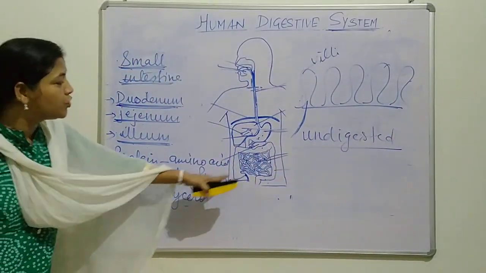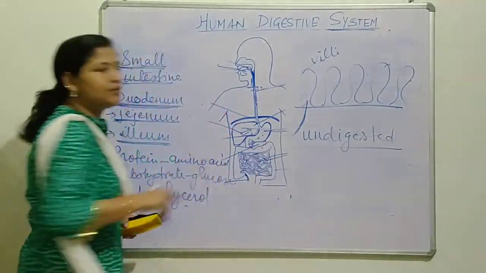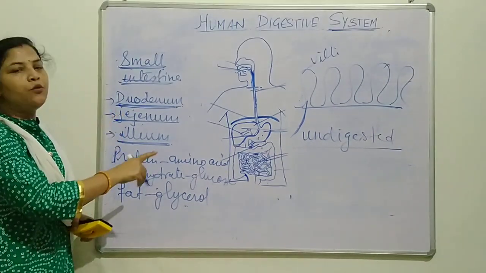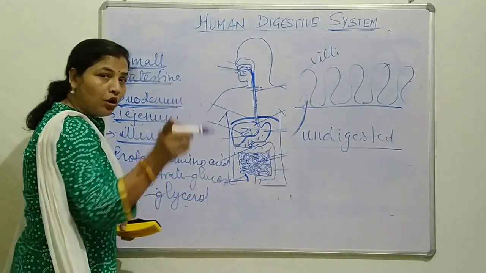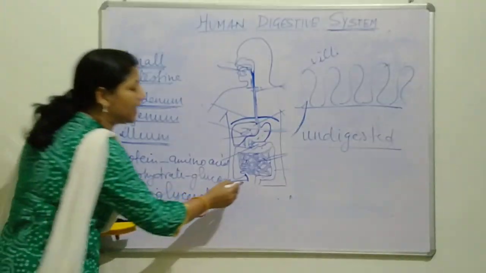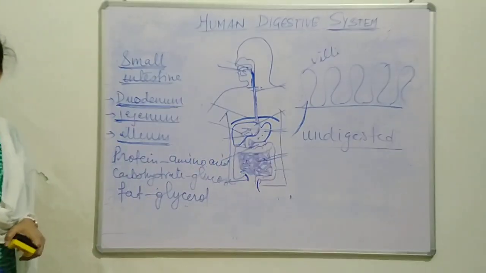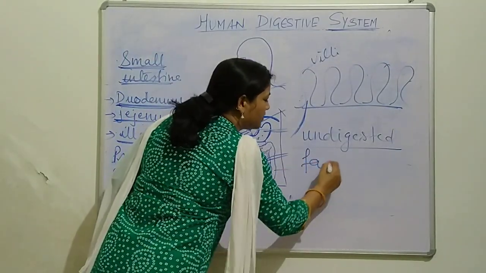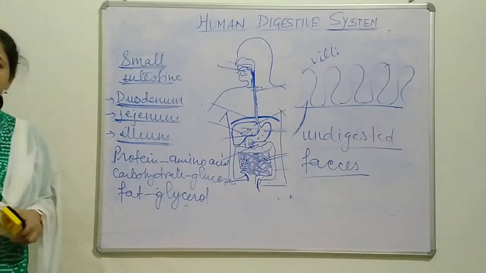This solid food goes to the large intestine, where needed water is reabsorbed, and the excess water with solid food goes to the rectum, where it gets stored for some time and then is eliminated out by the anus in the form of fecal matter, stool, or feces. This is the complete human digestive system.